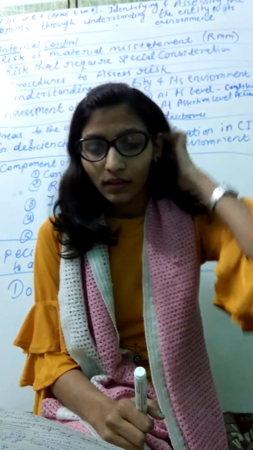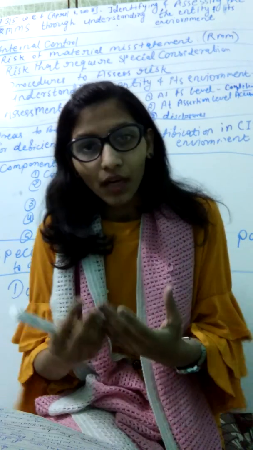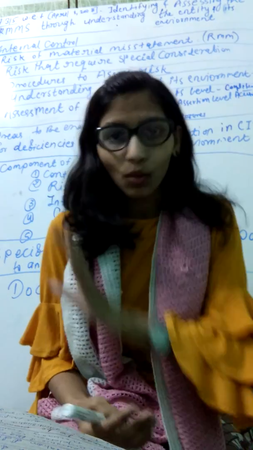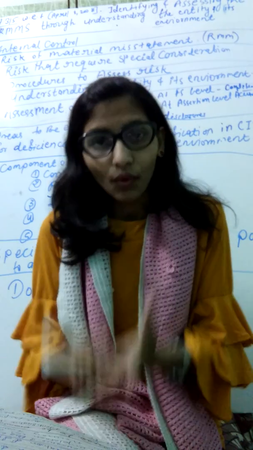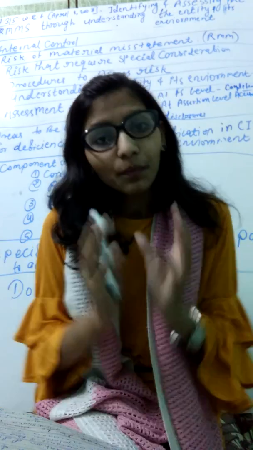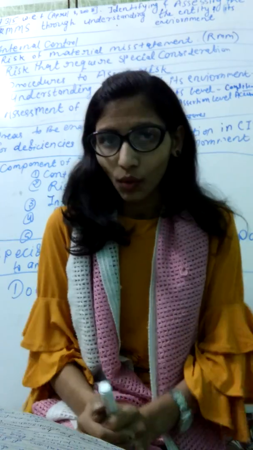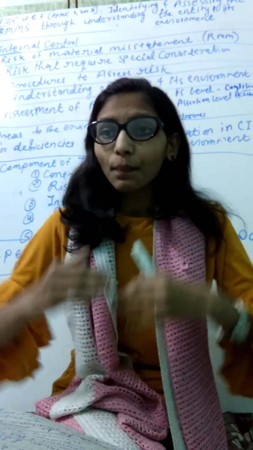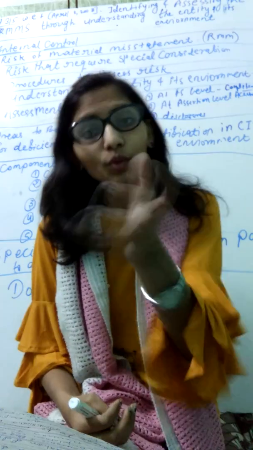So here we check, firstly, whether the program is developed and maintained properly or not. If you work as an auditor, you should check whether the program was developed properly or not, and then whether it was maintained properly after development. Then secondly, we check whether the processing of the program is proper or not, and whether the system software is supported or not.